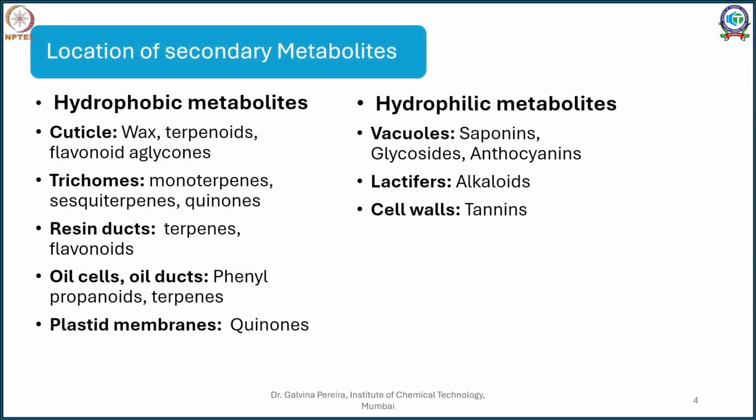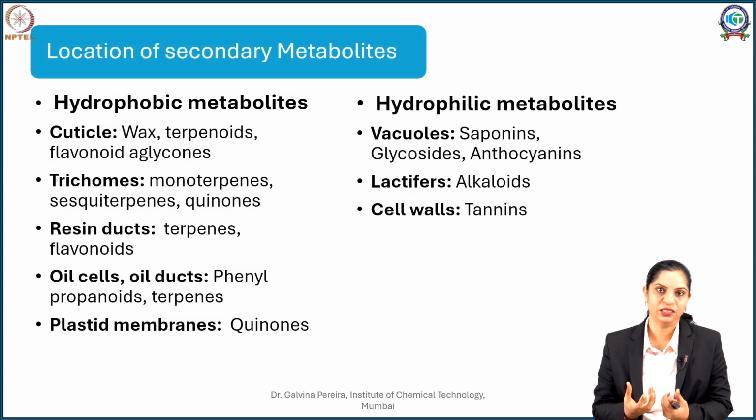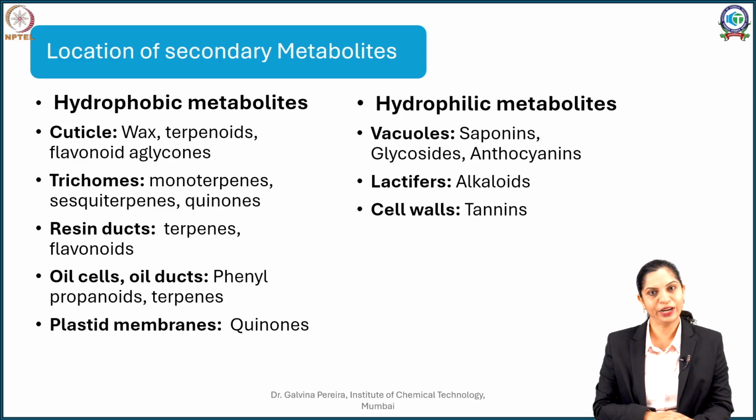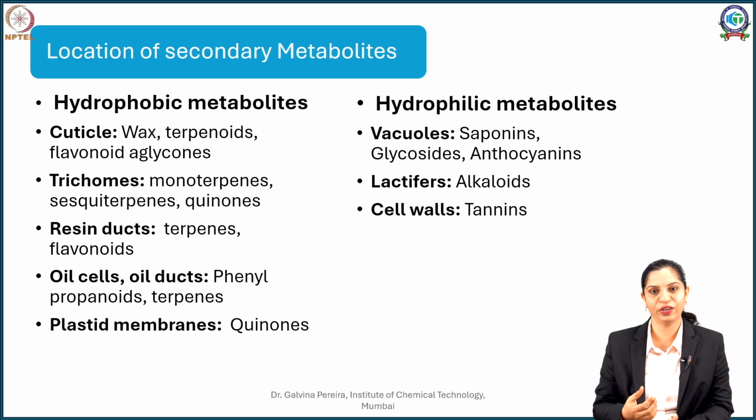Now, where are these metabolites located? Suppose I want to explore a medicine, and I want to take the secondary metabolites out from the plant, where do I take them from? The secondary metabolites have a little different location depending upon their polarity. Depending upon their polarity, you can divide the secondary metabolites into two categories. One is hydrophobic, that is very lipophilic or lipid-like molecules. The other is hydrophilic, which are more water soluble or water loving compounds.